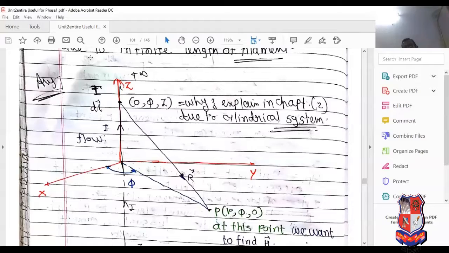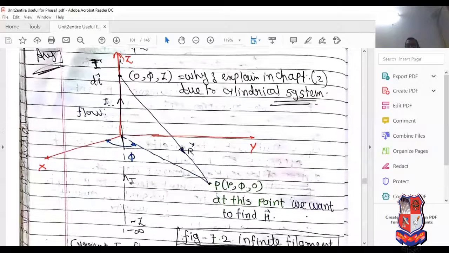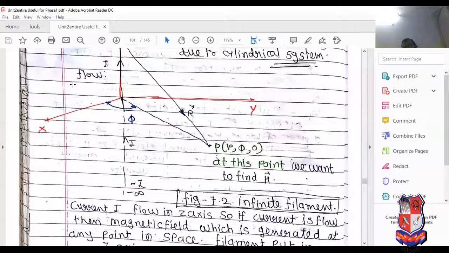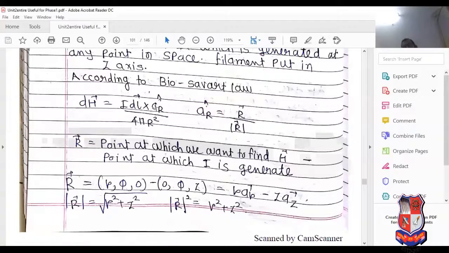So here we can say 0 comma phi comma z, and here r comma phi comma 0. Why here phi? If the Cartesian coordinate system is used, then here we can write 0 comma 0 comma z. But as it is cylindrical, in cylindrical the phi is connected with this. See this, one type of z path can be developed.